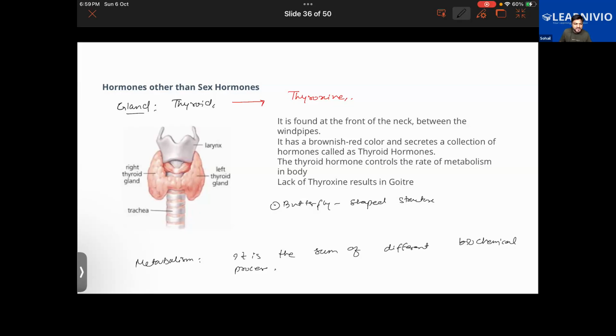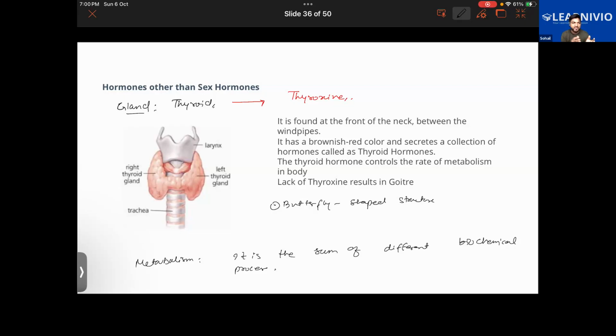So, what we're saying is that the sources of sodium and iodine for the body are iodized salt and seafood like prawn and fish. If the body does not get an adequate amount of iodine, the thyroxine hormone will not be produced. For the production of thyroxine hormone, iodine is the main mineral required by the body. Okay. Now, why does goiter occur?